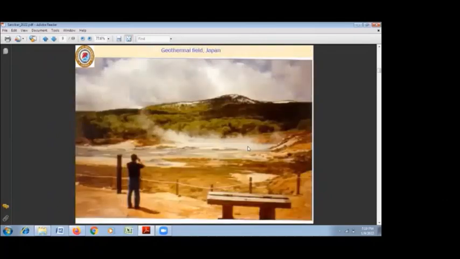This is also another view of a hot spring. We are seeing water discharge as well as steam emission, and this is the marshy land. This marshy land is also quite hot, and it's always dangerous to step into such marshy land near any geothermal hot spring.